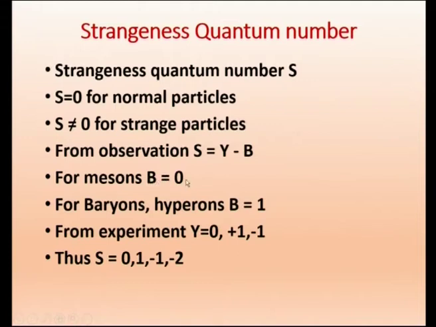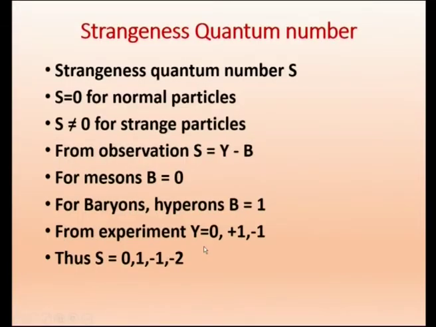For baryons and hyperons B equals 1, because neutron and proton are baryons, with mass 2000 times that of the electron, and hyperons have still more than 2000 times the mass of the electron. Therefore baryons and hyperons both have baryon number 1, because they are higher mass particles.